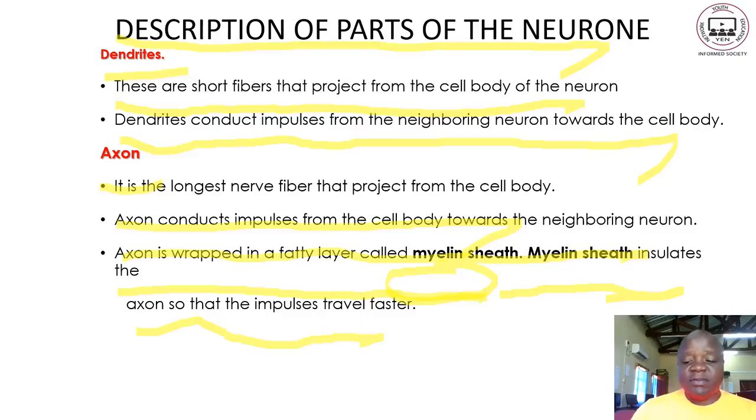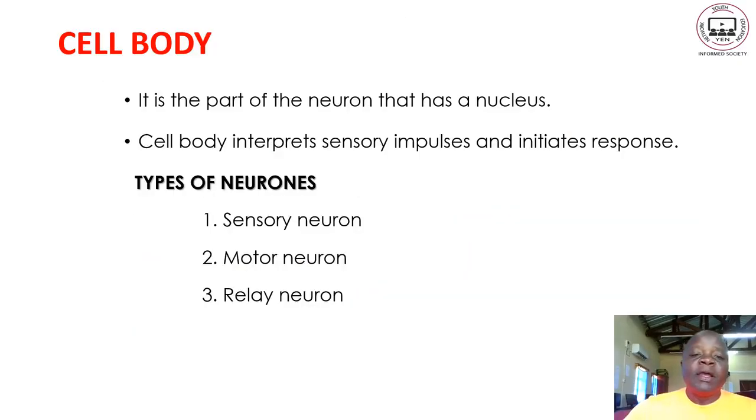So let us go to the next page. Again, a neuron has what we call a cell body. What is it then? It is the part of the neuron that has a nucleus. The cell body interprets sensory impulses and initiates a response. That's the main function of the cell body.